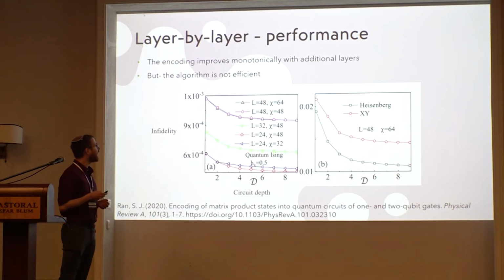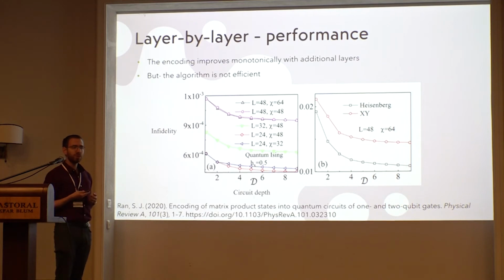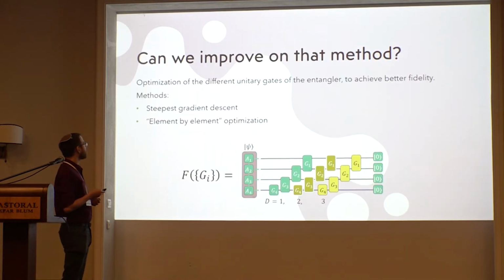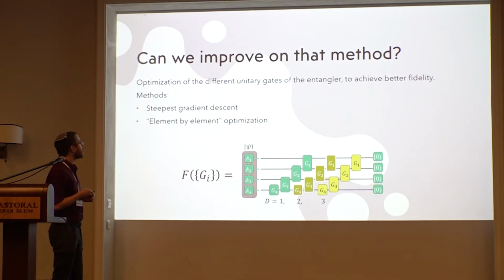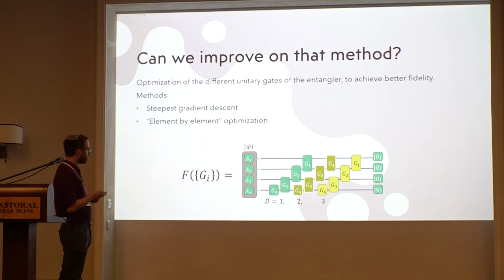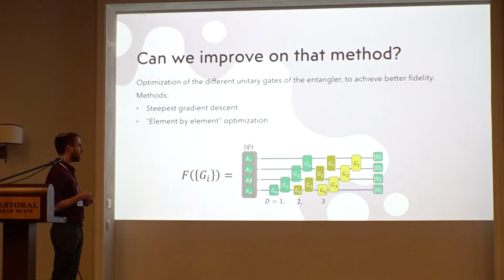Okay, so we wanted to improve on that, and to do that, we wanted to use optimization. Here we use classical optimization, and we optimize a tensor network that starts with our state psi, and each gate tries to decode the state bit by bit until it reaches 0.